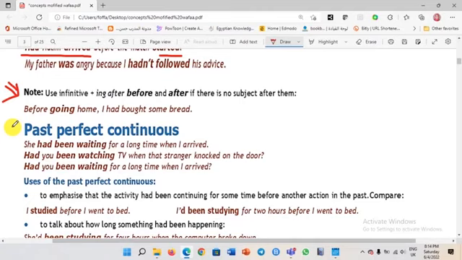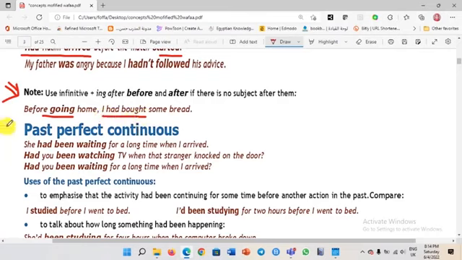So I say, after finishing. So after here will be a preposition, not a conjunction. Before going home, I had bought some bread. But if I say, before I went home, I had bought some bread, there is a subject. I hope it is clear.